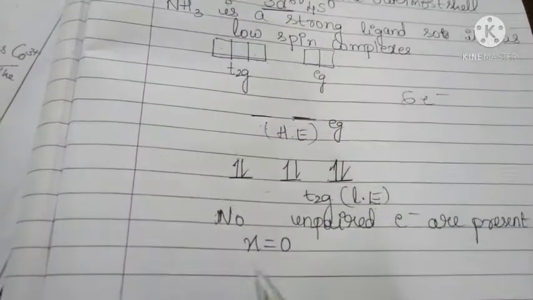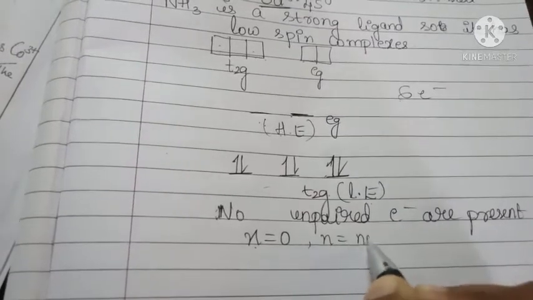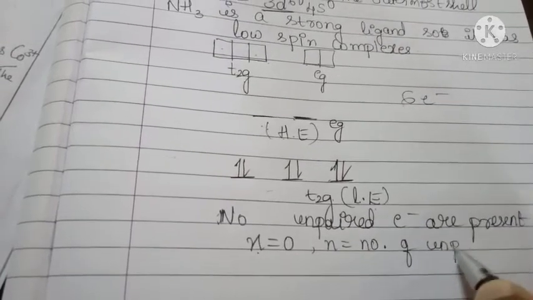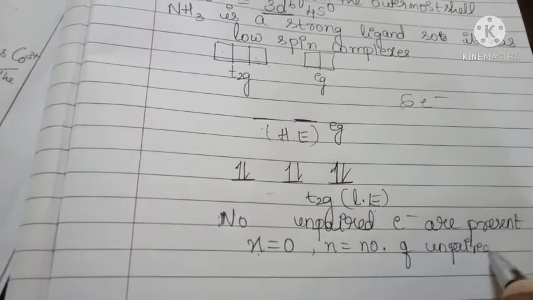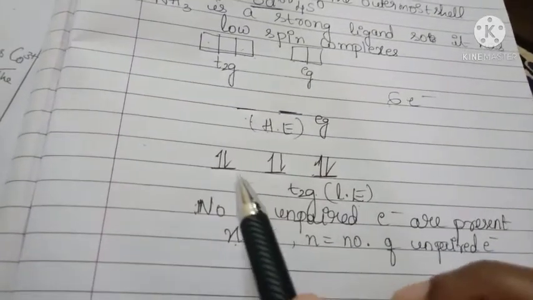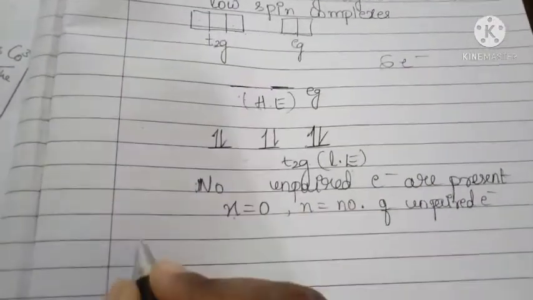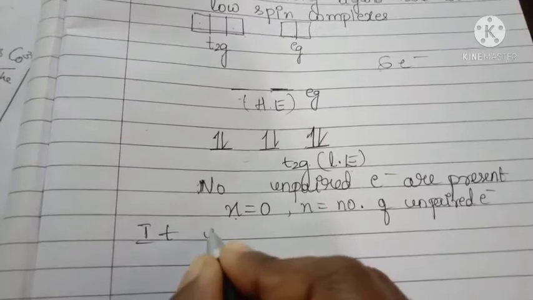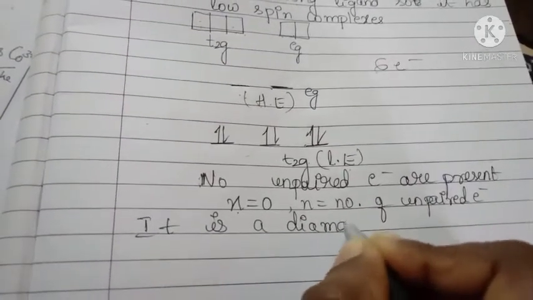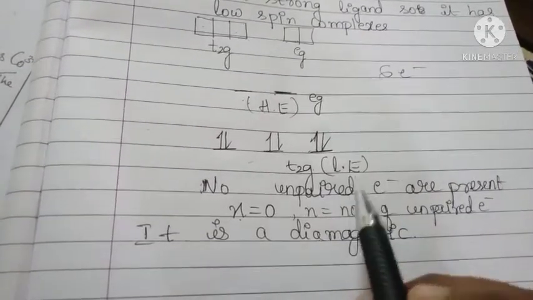Here n is the number of unpaired electrons. Because all the electrons are paired up, it is diamagnetic, because there are no unpaired electrons.